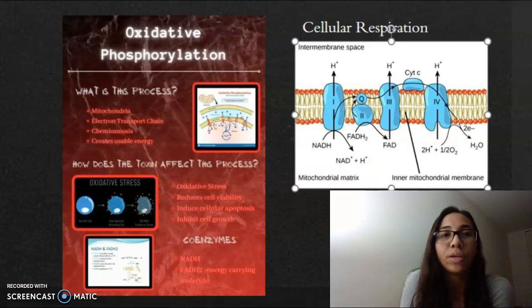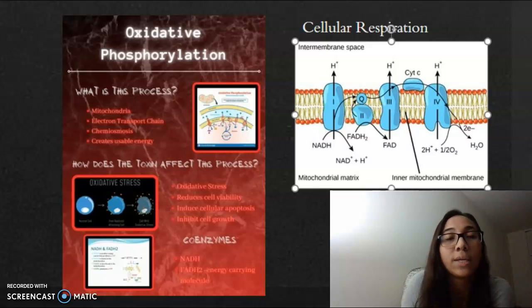In the mitochondria, energy is produced for the cell to properly function. There is a process within the mitochondria called oxidative phosphorylation. This process comes after the electron transport chain and the chemiosmosis step, in which electrons are transferred from NADH and FADH2 to O2 molecules to get ATP from ADP for the cell to have energy.